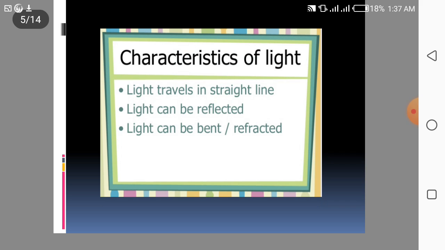Now we will discuss the characteristics of light. Light always travels in a straight line. Light can be reflected. Here reflected means the bouncing back of light from a surface. Light can be bent or refracted. Refracted means it changes the path, it changes the direction.